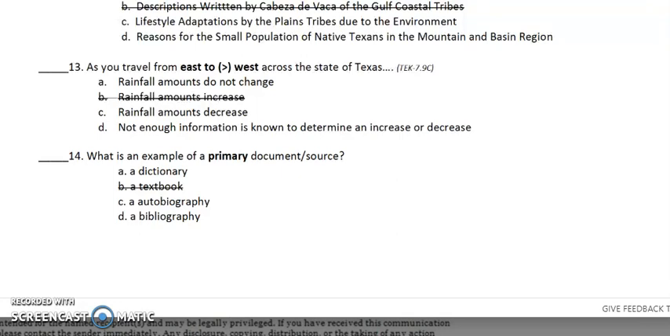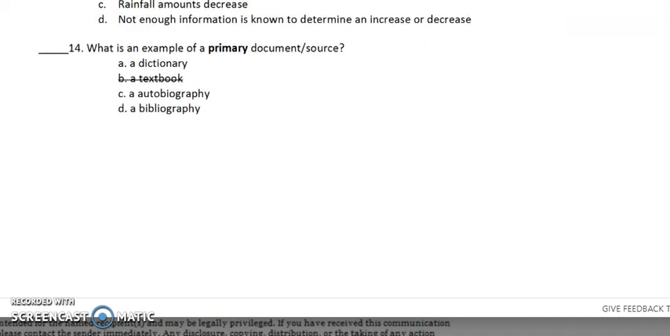Number 13. As you travel from east to west across the state of Texas, A. Rainfall amounts do not change. C. Rainfall amounts decrease. Or D. Not enough information is known to determine an increase or decrease. Question 14. What is an example of a primary document or source? A. A dictionary. C. An autobiography. Or D. A bibliography.